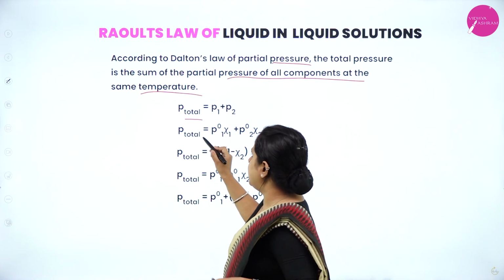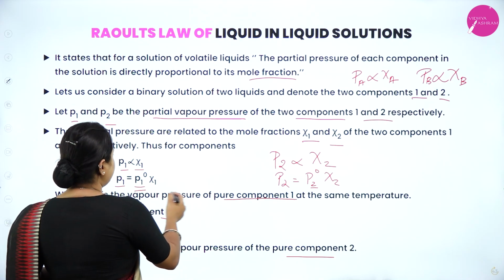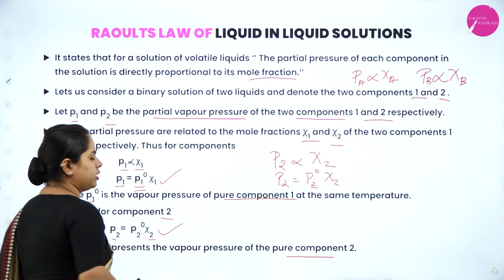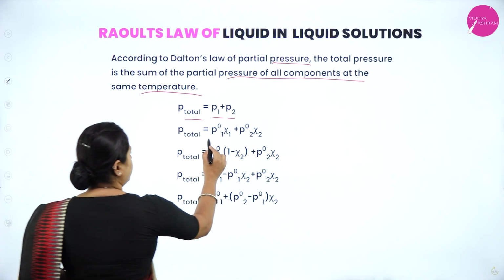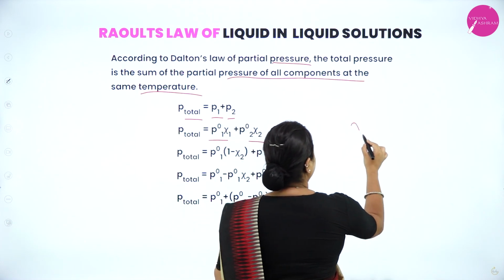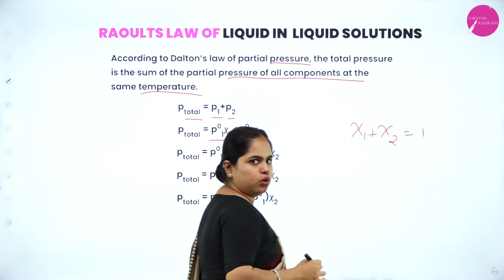So P total will be P1 plus P2, of course. Now what is P1? P1 we have already derived, it is P1 naught into chi1. P2 is P2 naught into chi2. Now we have already studied this equation while studying mole fraction, that is chi1 plus chi2 is equal to 1, right?